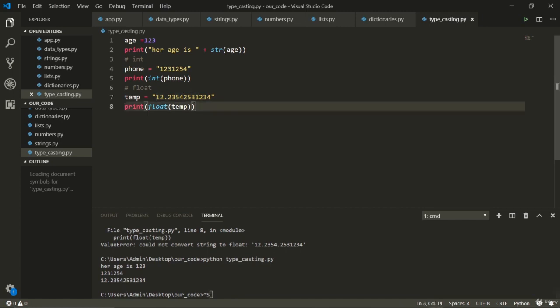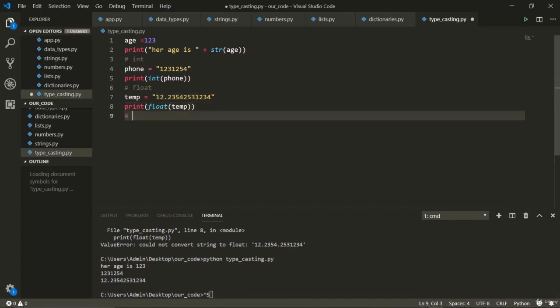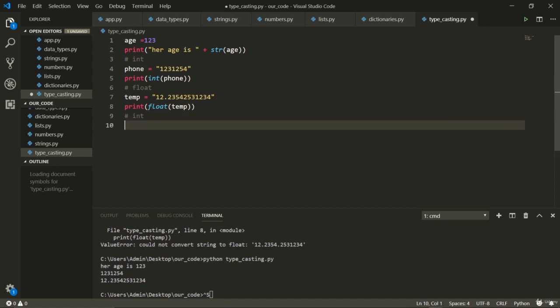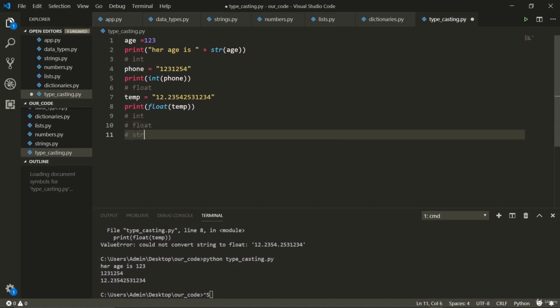So this was typecasting. You will use this everywhere, and the most basic ones are these three, right? There's int, there is float, and there is this thing called string, str. These three methods are what you will use to convert these things into another type. So that's all for type coercion or type conversion or typecasting.